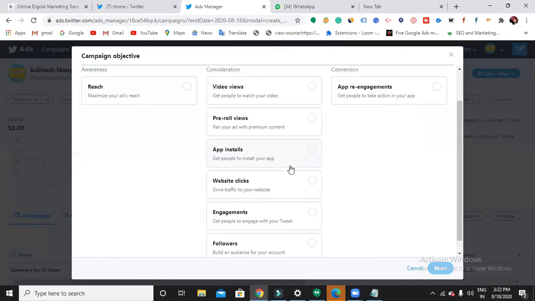Ma'am, basically Twitter is for the celebrities, right? So what kind of apps will come out here? Definitely, Twitter is mostly used by high-end businesses who are looking to reach out to famous people like celebrities, politicians, and all. Normally small businesses won't opt for Twitter. Why? Because if it is a small scale industry, their targeted audience will be almost on Facebook, Instagram and LinkedIn.